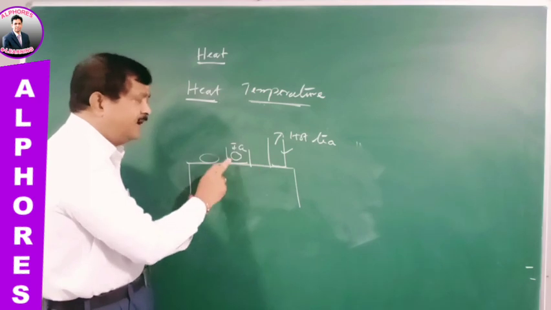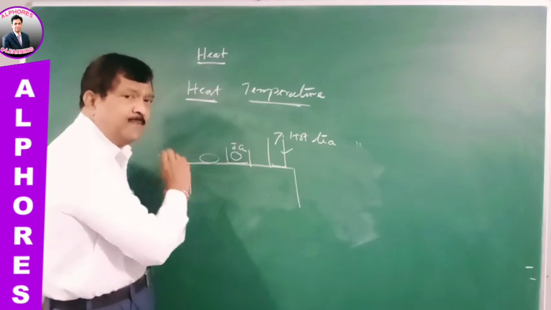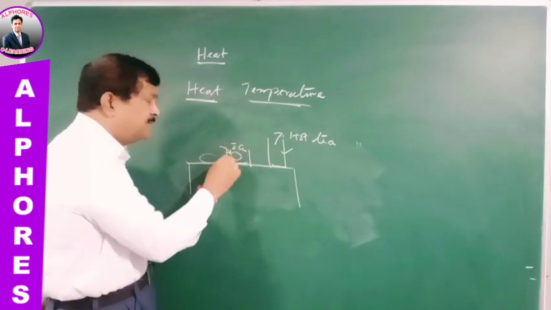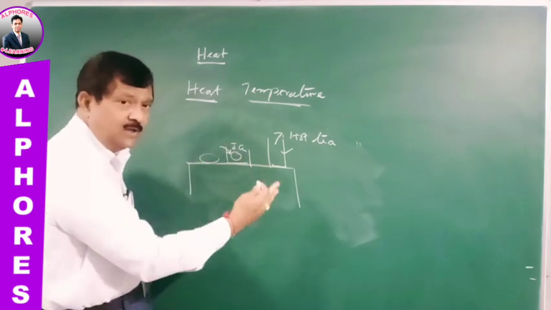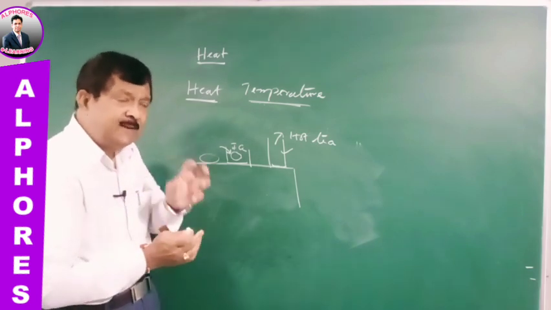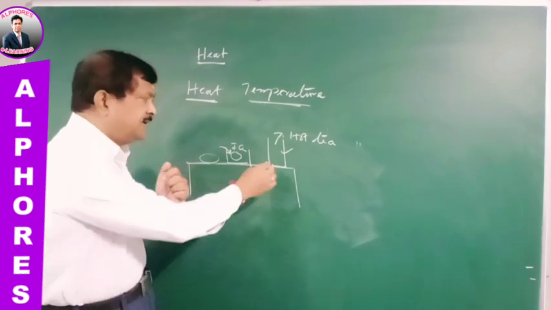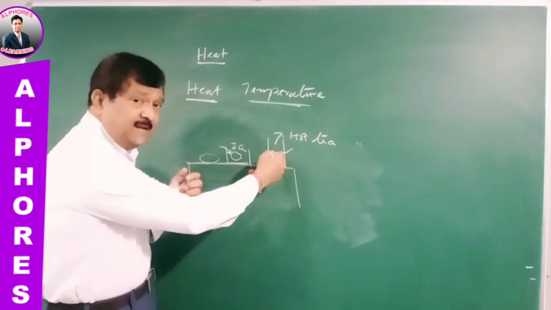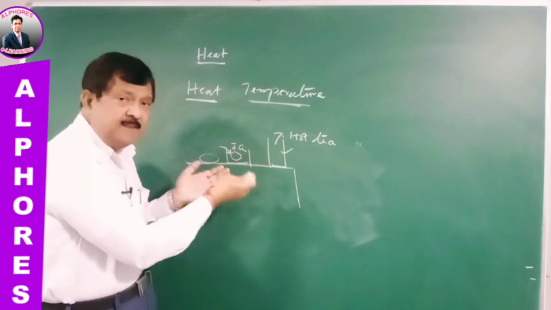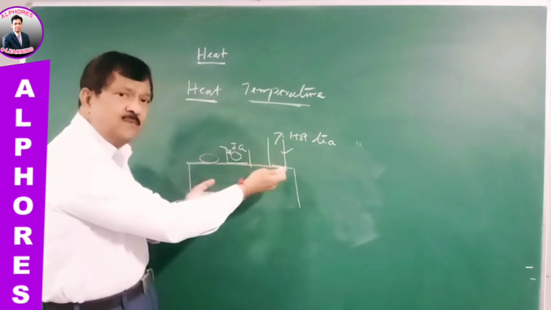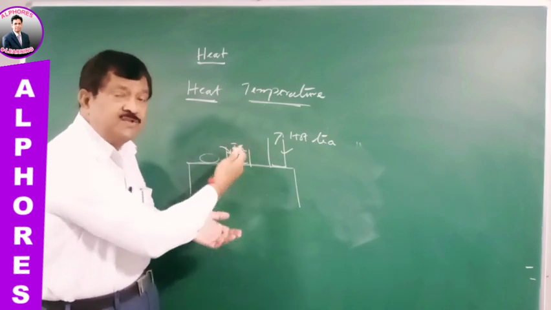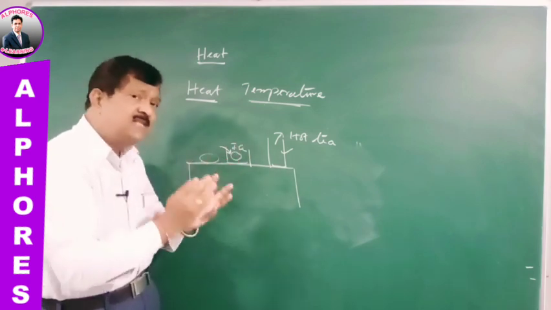And similarly, these ice blocks will completely melt into water, and if you give sufficient time, they will also become neither hot nor cold. That means you don't find any difference between the temperature of the surroundings and the temperature of this previously hot tea or coffee and these ice cubes. Now they are not in the same state. It has cooled down and it is completely converted into water, and the temperature of the water will also increase to the room temperature. How is this happening?